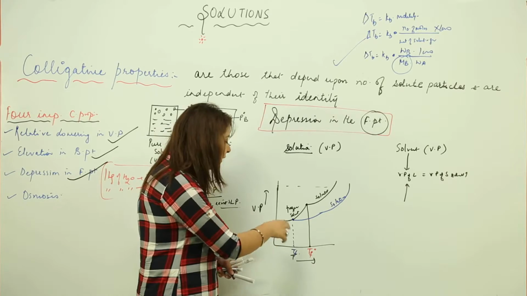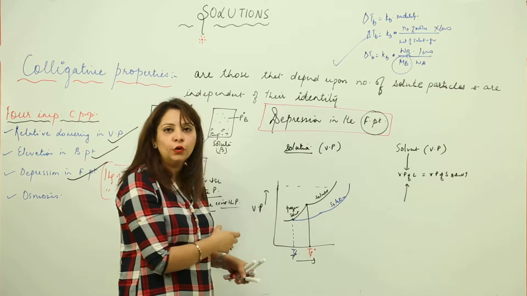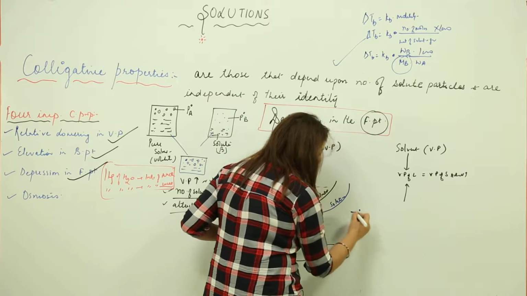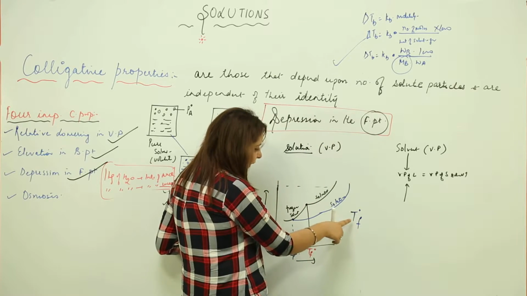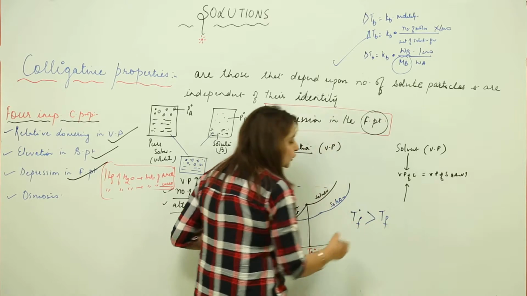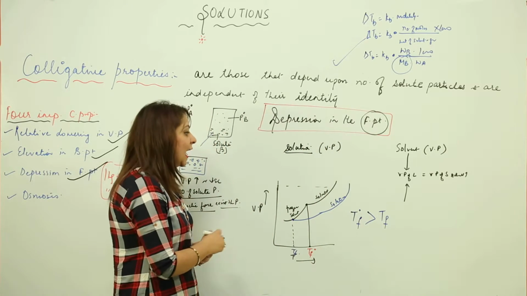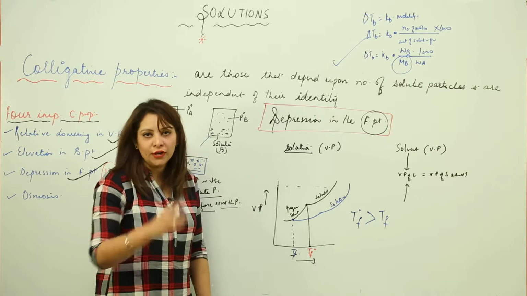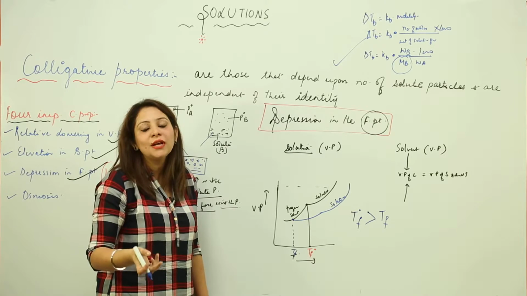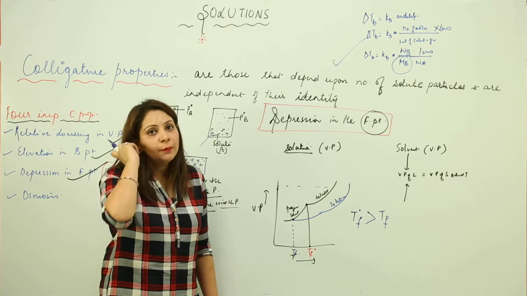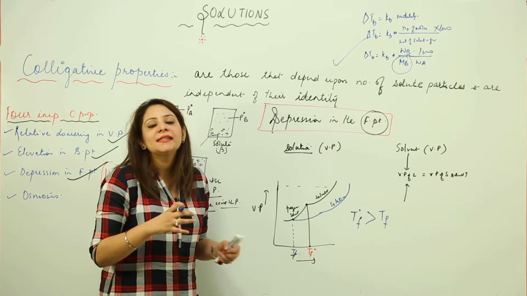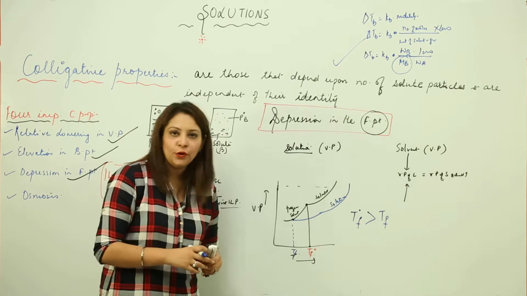So is T naught F more or is TF more? Obviously T naught F is more. So the freezing point of the pure solvent is more than the freezing point of the solution. That means I get to see a depression in the freezing point. This is what I meant: when we add a non-volatile solute, vapor pressure decreases, and when the vapor pressure decreases, there will be a depression in the freezing point too, right?